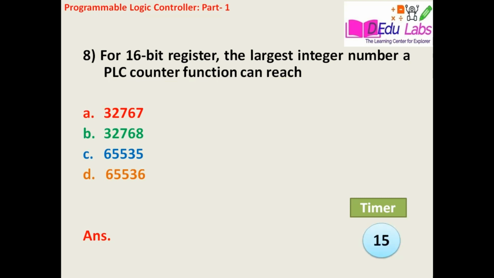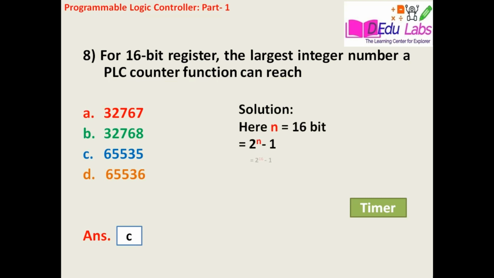The answer is 65,535. From a solution point of view, here n is equal to 16 bits. So, as per the equation 2 raised to n minus 1, that is 2 raised to 16 minus 1. 2 raised to 16 is equal to 65,536, minus 1. So, the answer is 65,535.